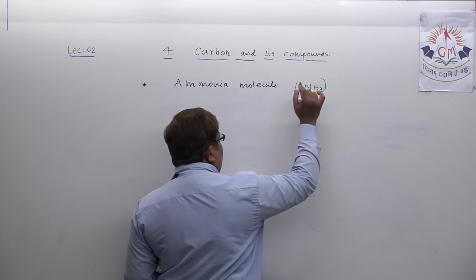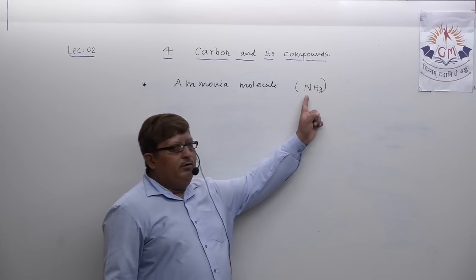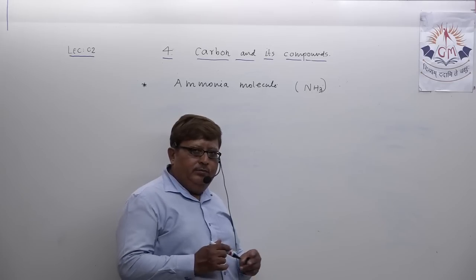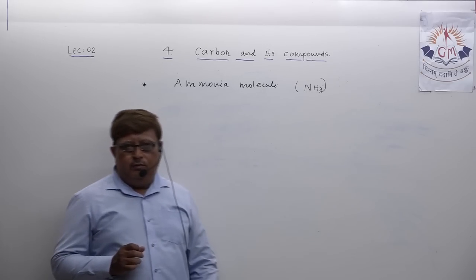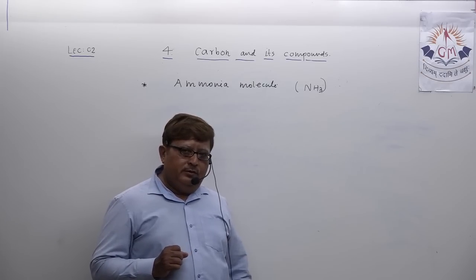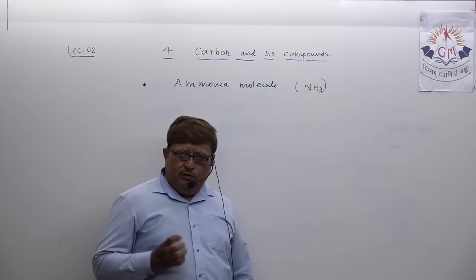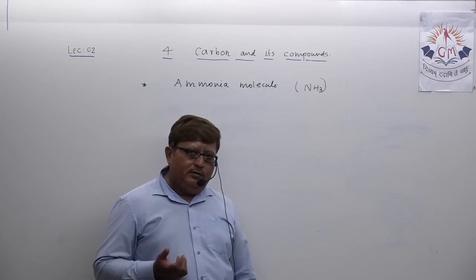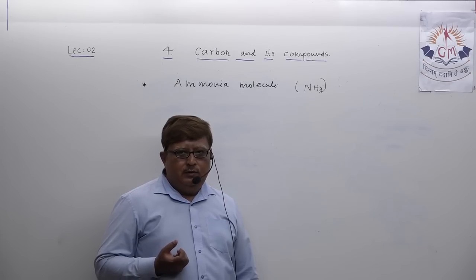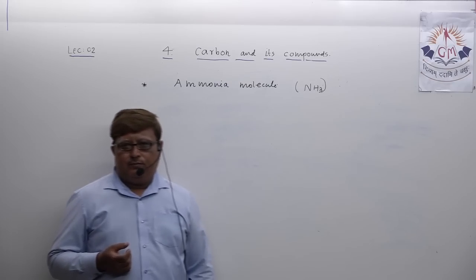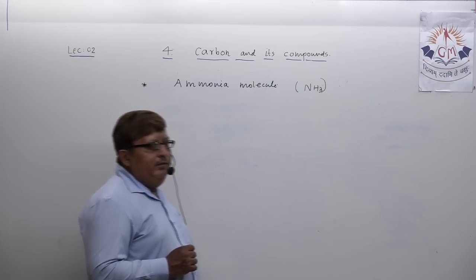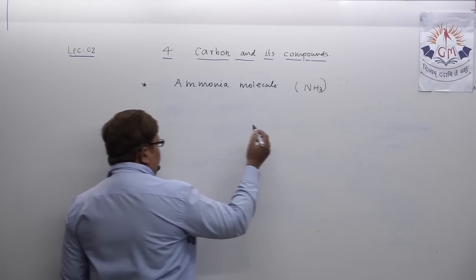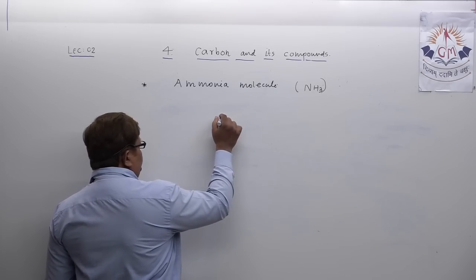Okay, one molecule of ammonia consists of one atom of nitrogen and 3 atoms of hydrogen. You all know that nitrogen is trivalent because it needs 3 electrons to become stable. Hydrogen is monovalent. It needs just 1 electron to become chemically stable. That you all know very well. Now actually what happens, let us try to understand. Let us just draw the nitrogen atom.